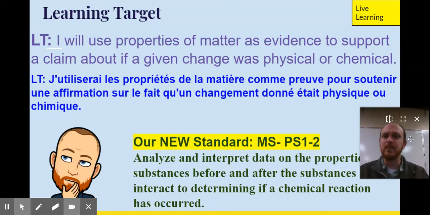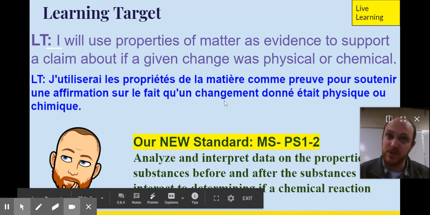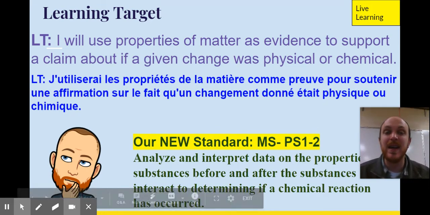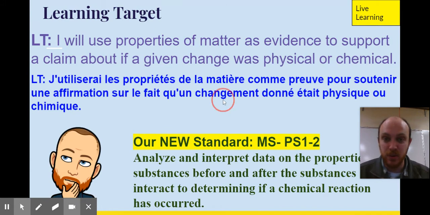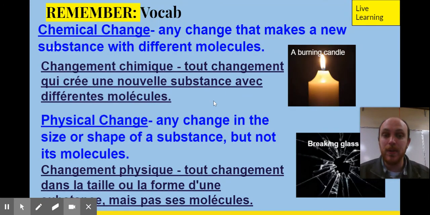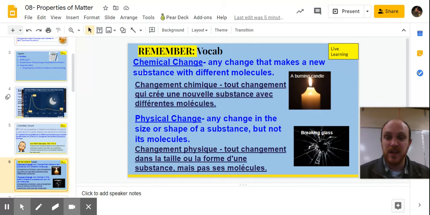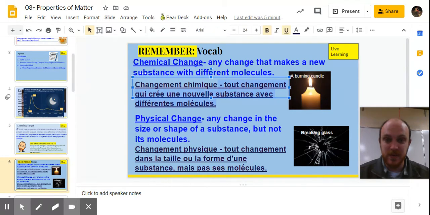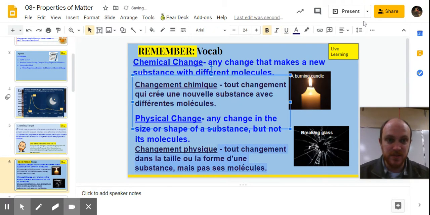Okay, so today I will use properties of matter, we'll talk more about what that means, as evidence to support a claim about if a change was physical or chemical. So we're still talking about is a change a physical change or chemical change, and we're using properties of matter as evidence to support that claim. Remember that a chemical change, I said this a minute ago, is any change that makes a new substance with different molecules. And a physical change changes something about the substance, but doesn't change the molecules of the substance.